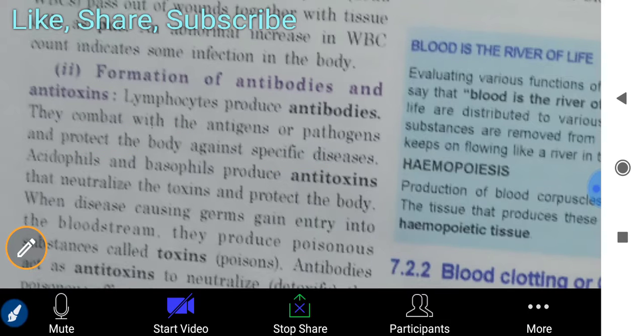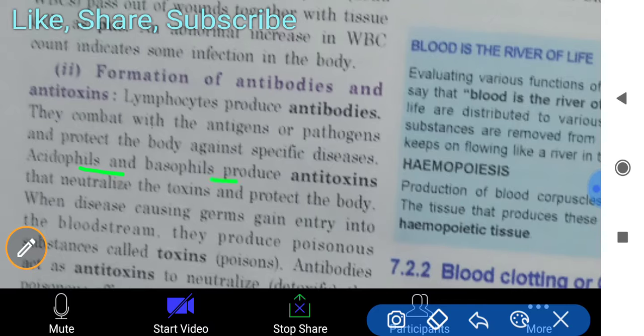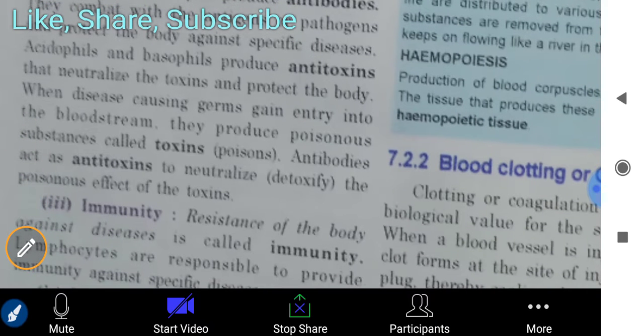Acidophils and basophils produce antitoxins that neutralize the toxins and protect the body. If some foreign particles or poisonous substances enter our body, these are known as toxins or poisons.